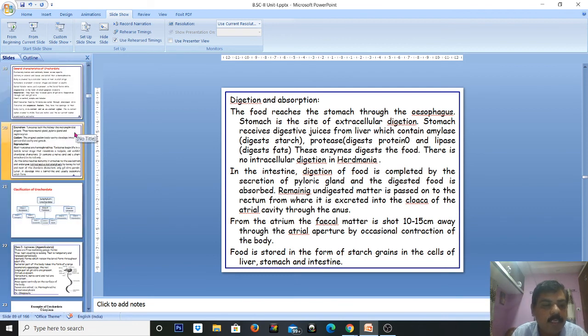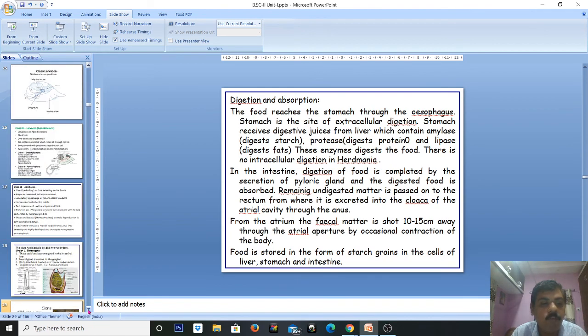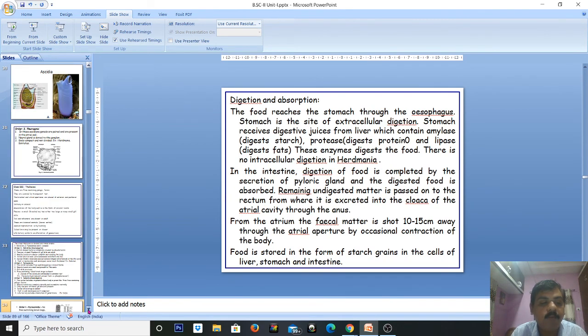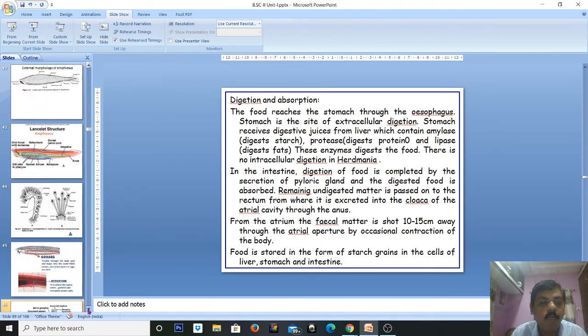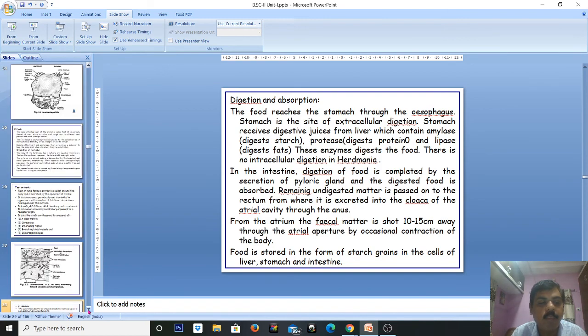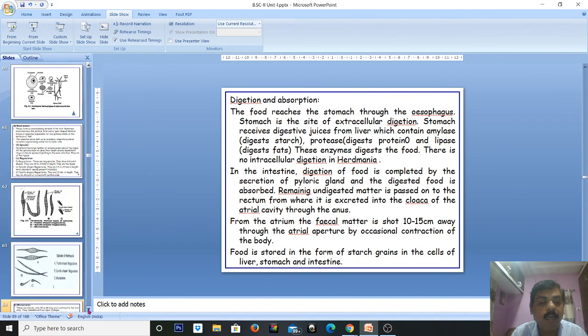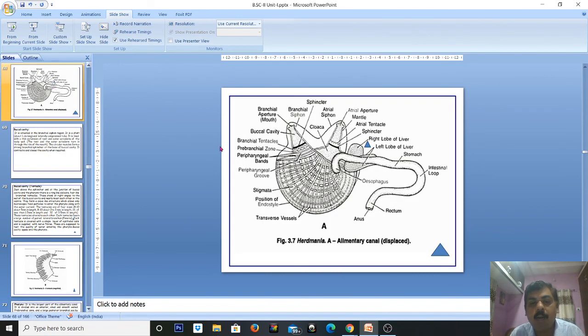So, the digestive system of Herdmania, in a nutshell: it starts from the mouth, which is also called the branchial aperture, and this branchial aperture leads into the prebranchial zone. Then this is the branchial zone.